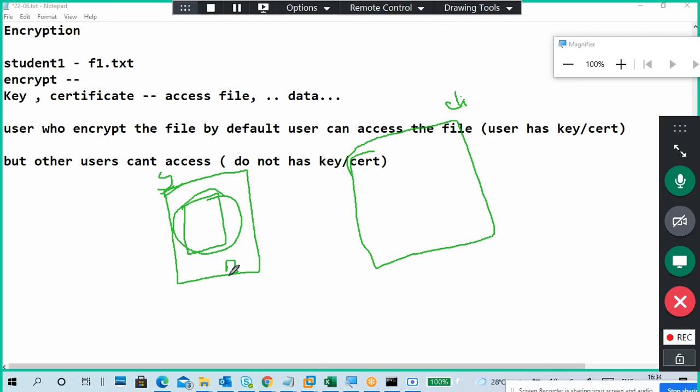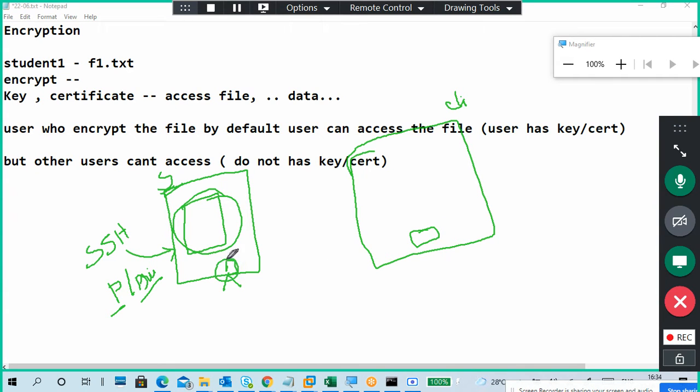This key is generally like SSH. If you take an example, using SSH, I generate keys, and one is a public key, another one is a private key. So I will share a private key to another PC.